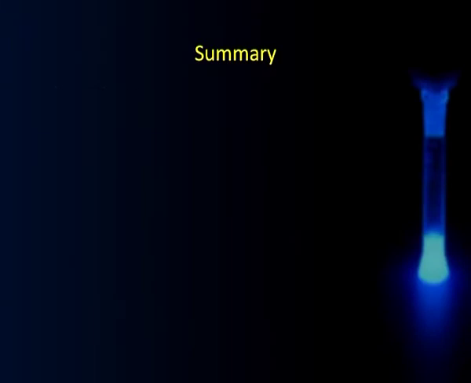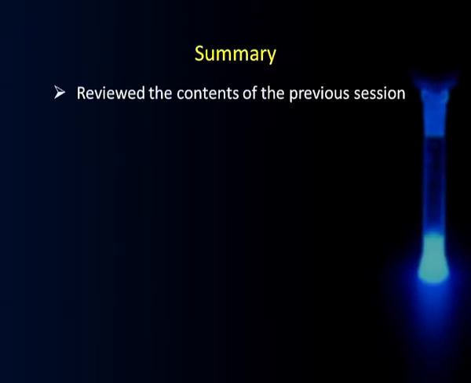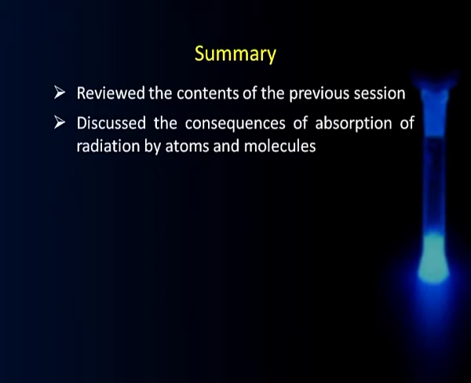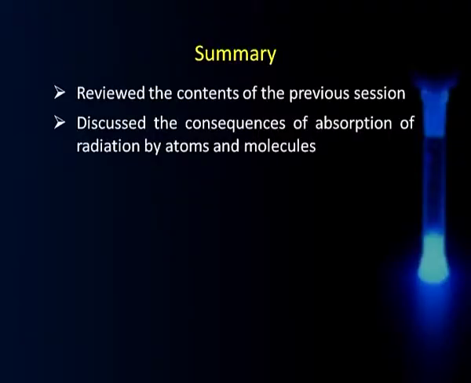Okay. Now, let us sum up what we have done today. We briefly reviewed the contents of the previous session. Thereafter, we discussed the consequences of absorption of radiation by atoms and molecules. We saw that in the case of atoms, it is only electronic excitation, whereas in the case of molecules, there were a variety of excitations, primarily electronic excitation coupled with rotational and vibrational excitation.